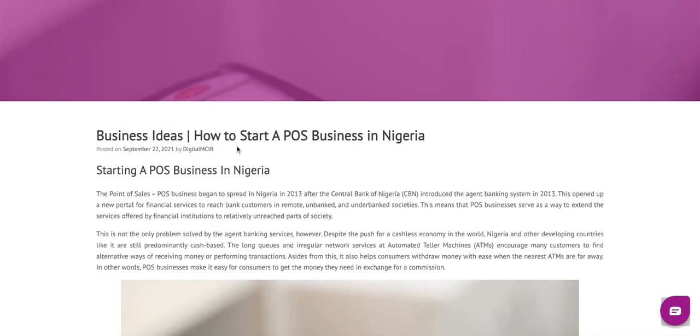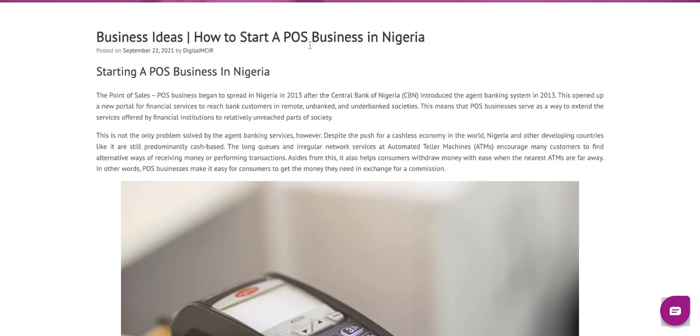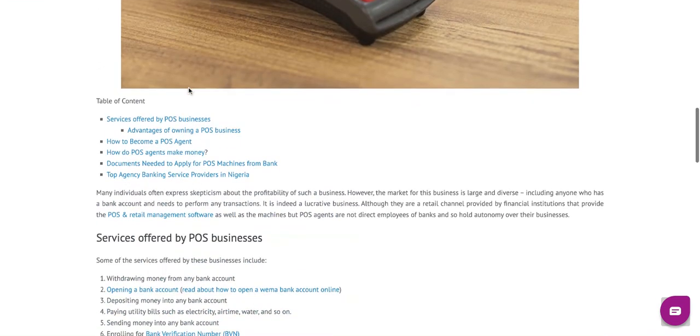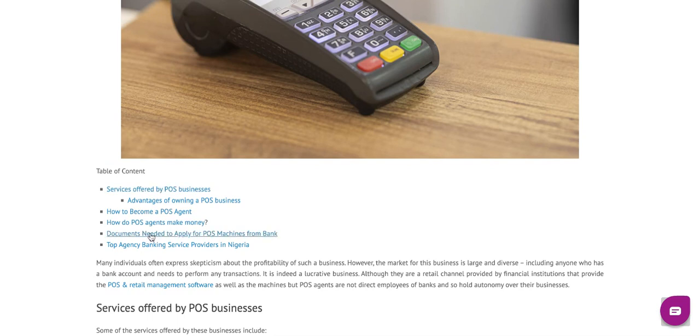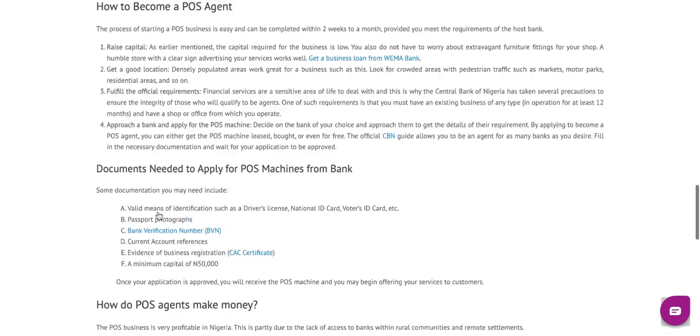This content on how to start a POS business in Nigeria. This is a table of content. So how to become. You see, these are the sections, the questions that they provided answers to. By the way, I was the one that handled this for Wema. So these are the questions that I prepared, that were answered on this particular content. And if you just click on it, with the click of a button, it takes you directly to that place with a link.